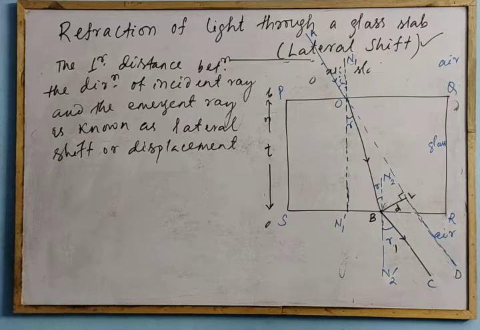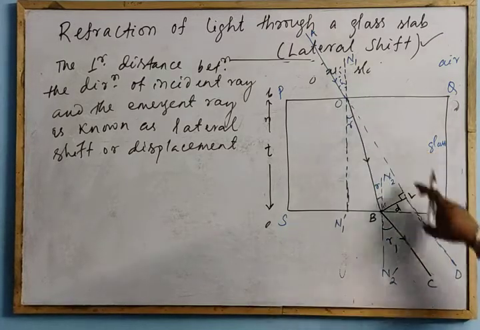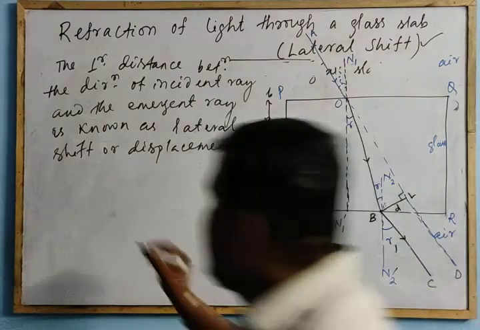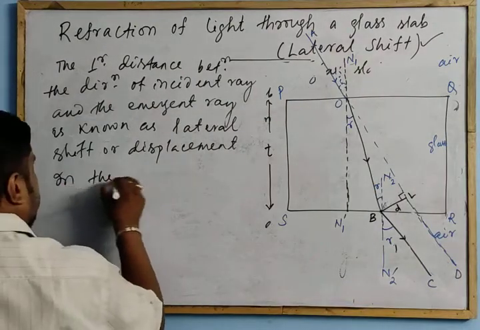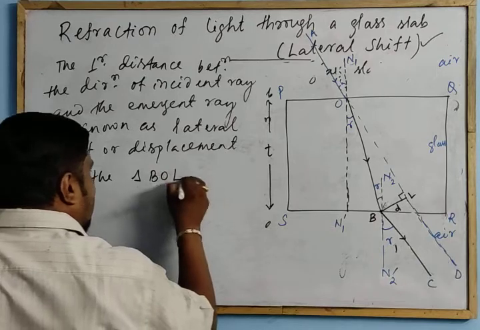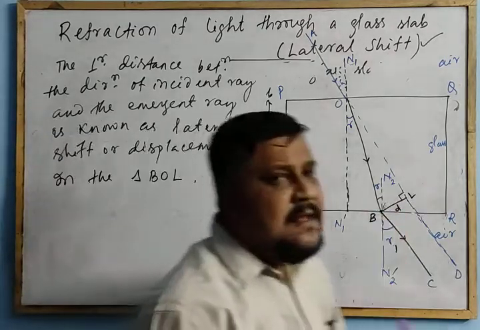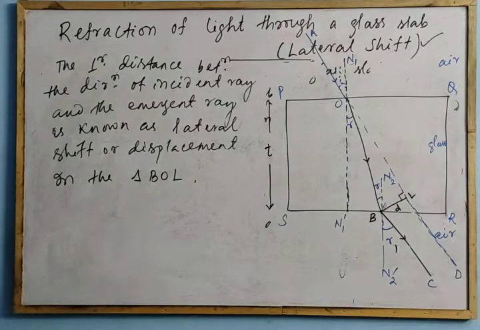So now we will find the expression for this lateral displacement. Now we go to the triangle BOL. In the triangle BOL, we find an expression for B. Go to the triangle BOL. In the triangle BOL, what is sin I?